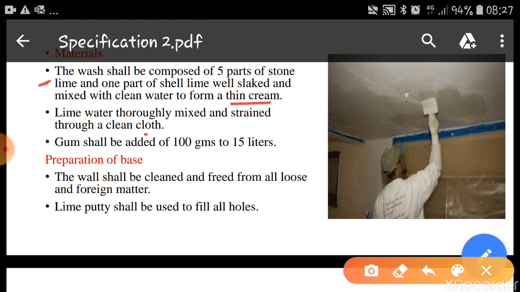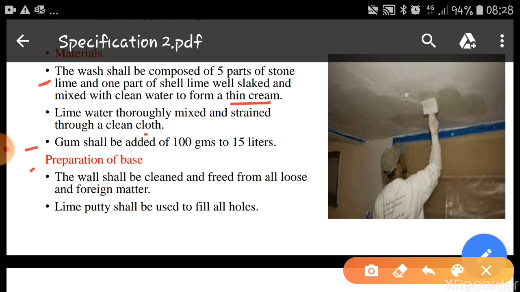Once we get the cream, it should be thoroughly strained with a clean cloth so that we get milky water which can be applied on the surfaces. Gum shall be added at 100 grams to 15 liters of the paste, so that this lime water will stick on the surface of the masonry.